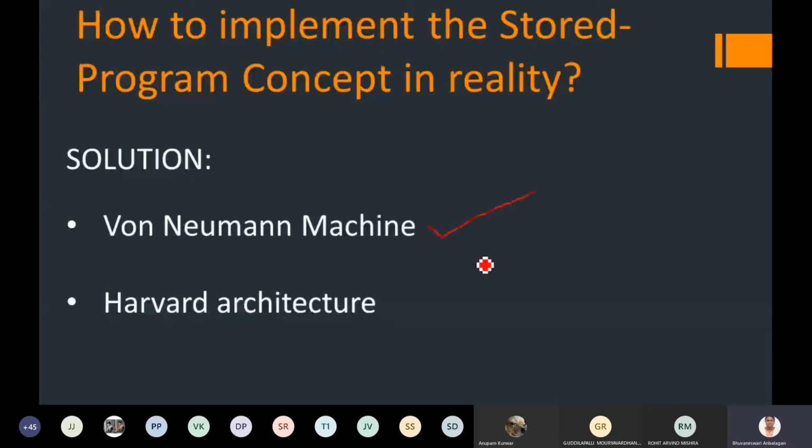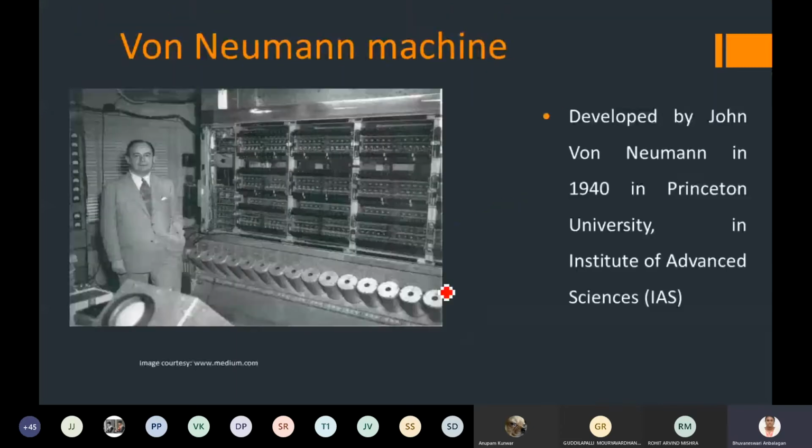Now, how is the von Neumann architecture organized? It was developed by John von Neumann from Princeton University, initially as research work at the Institute for Advanced Study. He developed this digital computer. It is not the first digital computer; after the evolution of storing the data for processing, it was the first machine he developed.